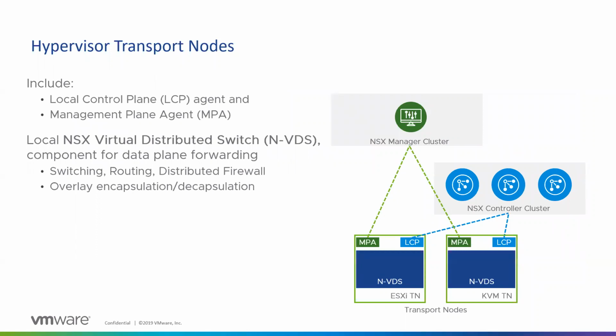Talking about the transport nodes, whether it's an ESX transport node or a KVM hypervisor based transport node, both have a local control plane which receives the configuration, and a management plane agent which sends information to the manager cluster about any problems or issues, or the statistics or the packets that are actually traversing the network. So the LCP basically is punching in your firewall, routing and everything, and all the encapsulation and decapsulation is happening at the data path.